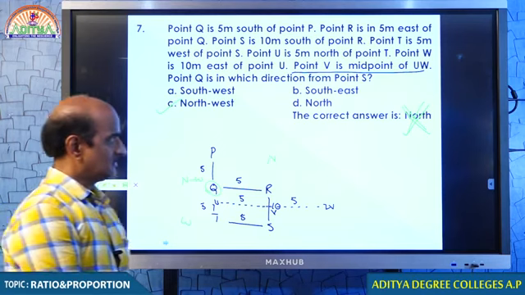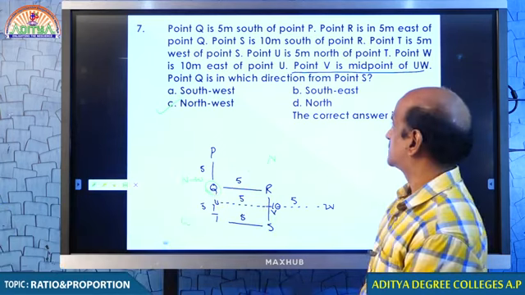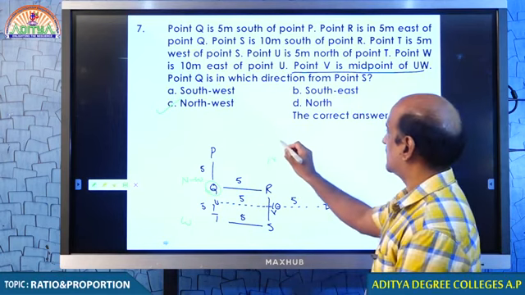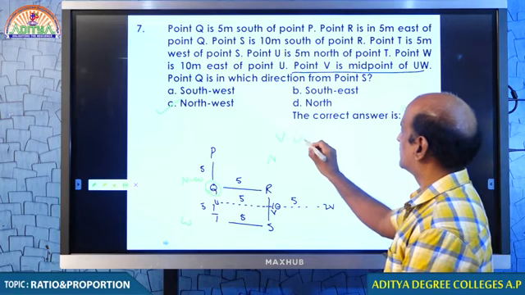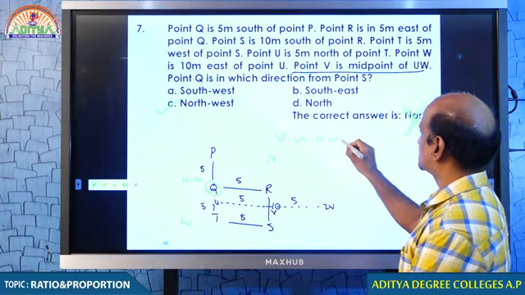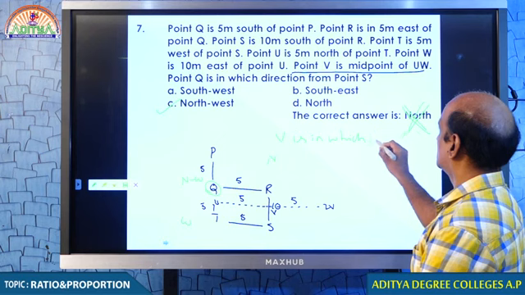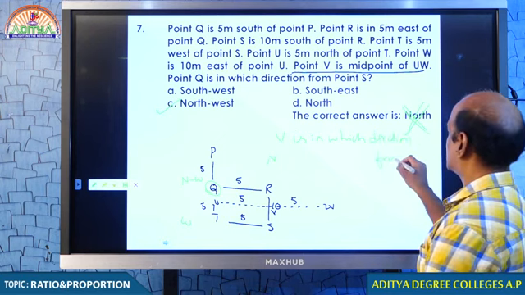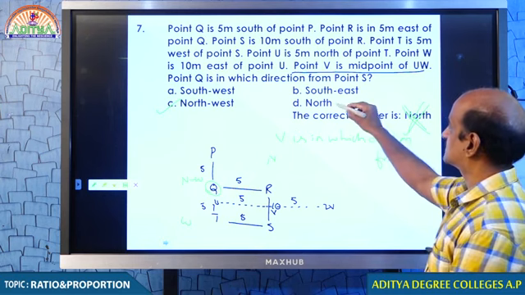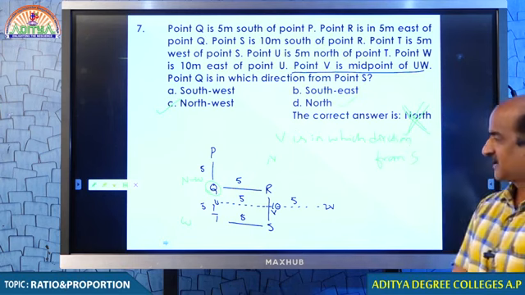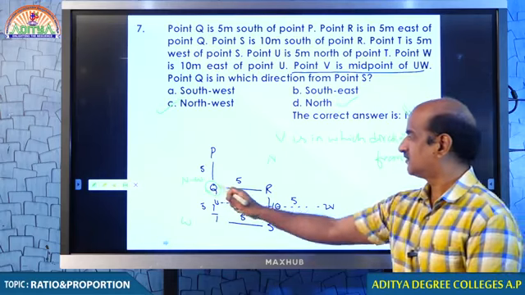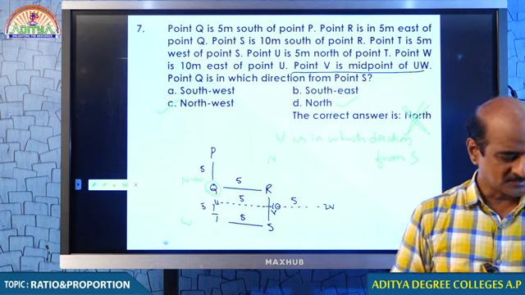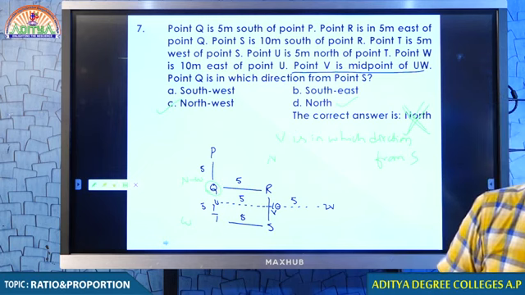Actually, your answer will be north if the question is something like this: point V is in which direction from point S? If this is the question, your answer will be north. But actually, you are asked to find Q, therefore, it should be northwest. Please make the change. And there is a simple mistake, you please make it right.